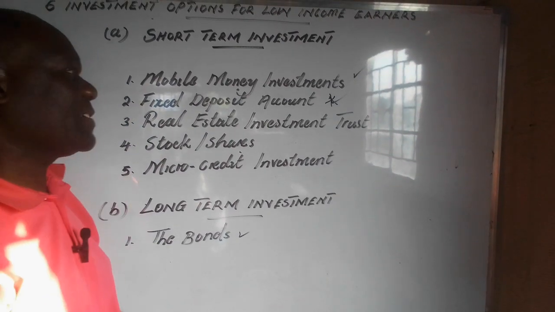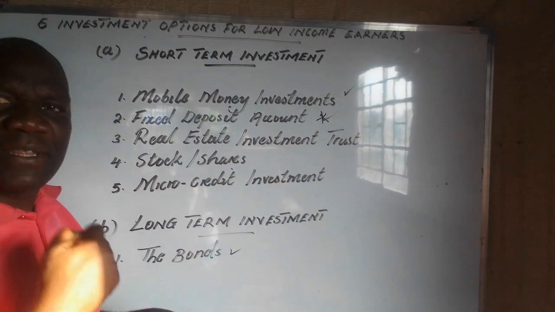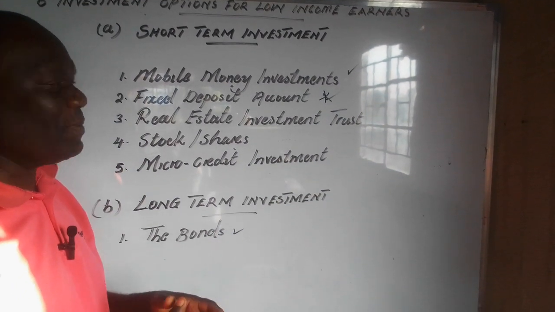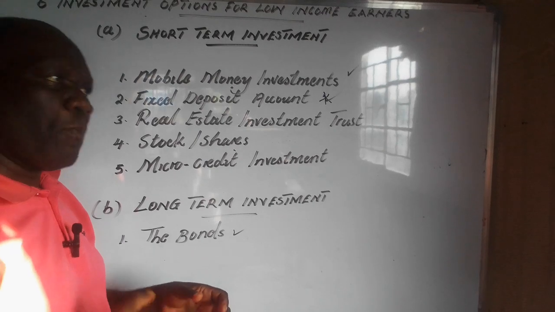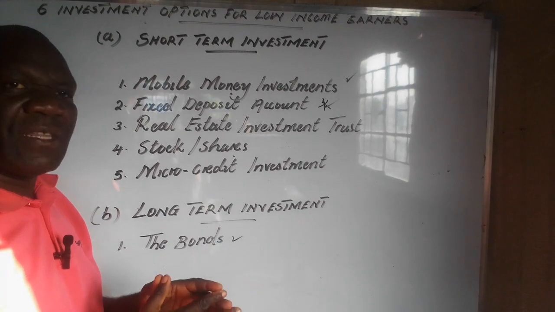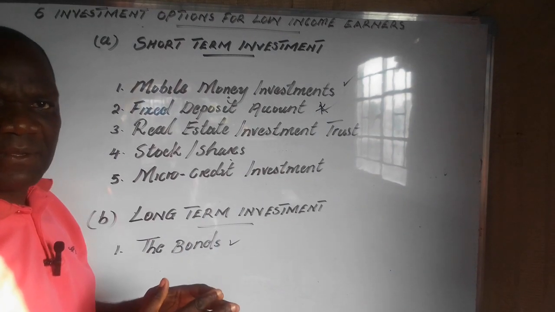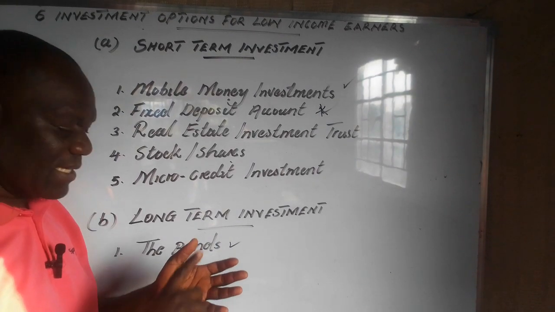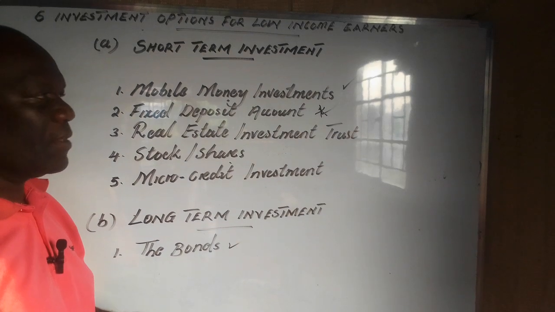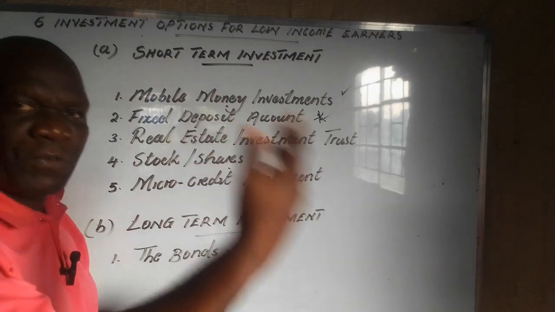The second one is fixed deposit account. The goodness with fixed deposit account, you are dealing with your bank. There is security of your money because this is your bank. You make an arrangement of a fixed deposit account. You push in 10,000, which is the minimum, and then you'll be given the option maybe for 6 months or 1 year. Then the interest varies, okay? It ranges between 6% to 10% under fixed deposit account. So still, there will be money that you earn and interest that you earn after the expiry of the period that you have agreed.